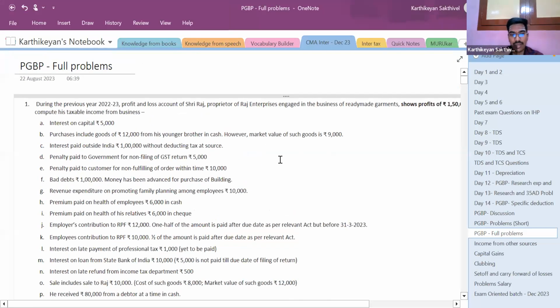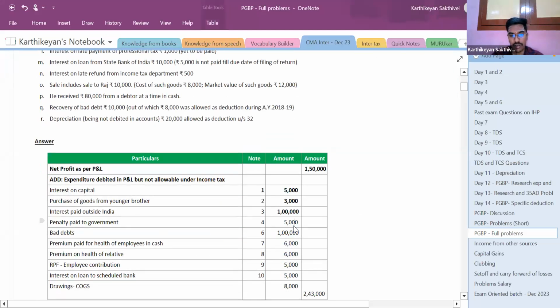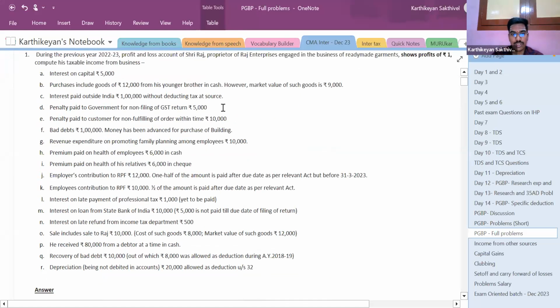Next, penalty paid to government for non-filing of GST return, 5,000. It is to be disallowed because this is not a legal expenditure.